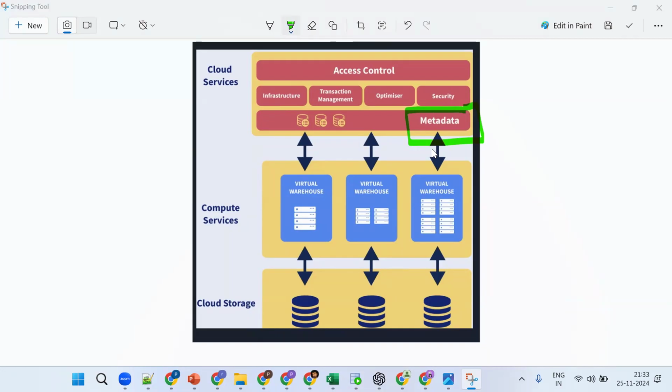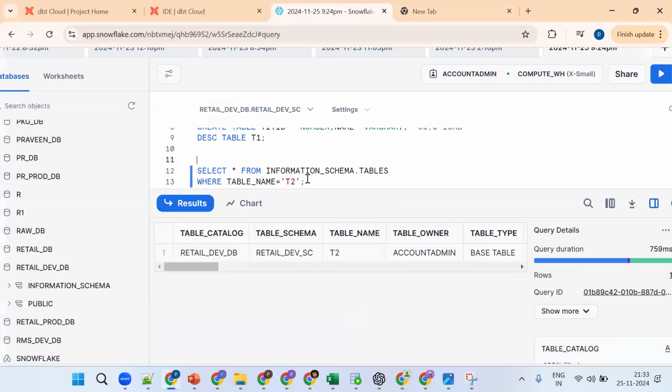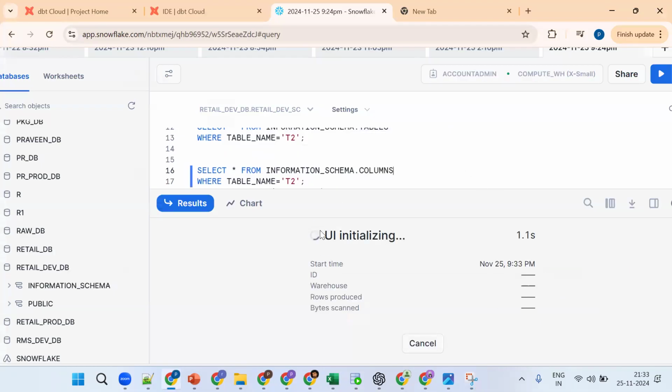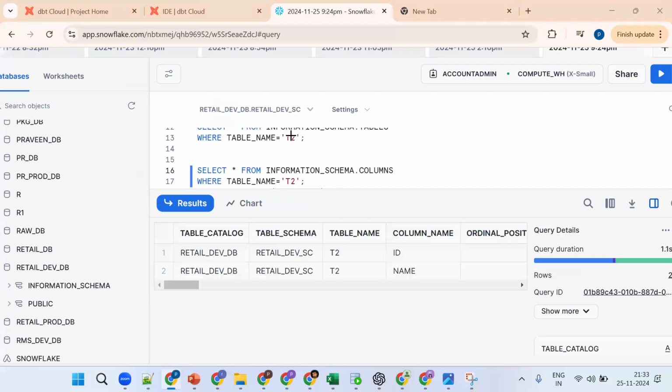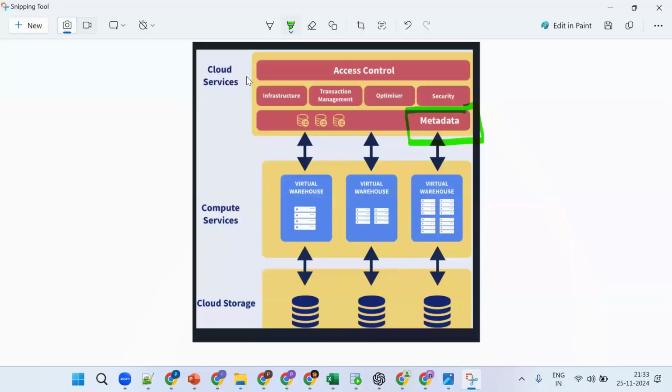Same thing. How do we get the list of columns? Information schema dot columns. You'll get the column information. This will be maintained by whom? The cloud service layer, metadata management. So whenever you create any table, the cloud service layer's metadata management will come into the picture. This is the functionality. Got the pointer? Okay, this is fine so far.